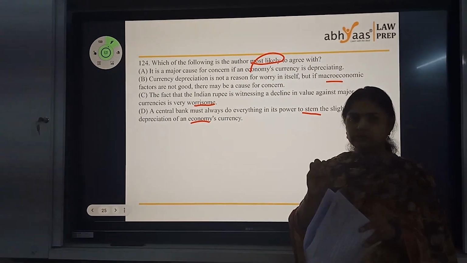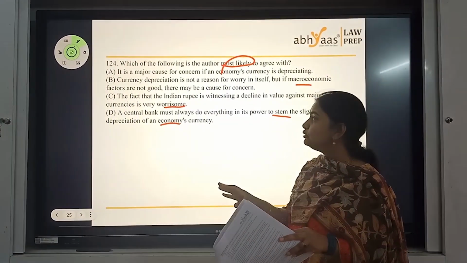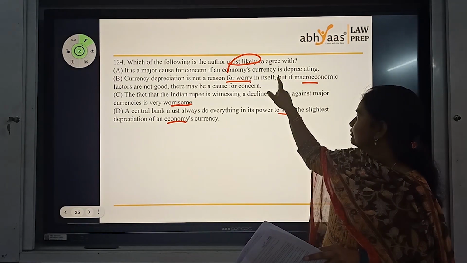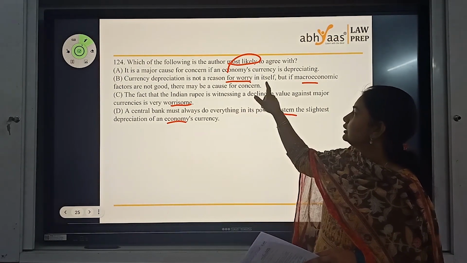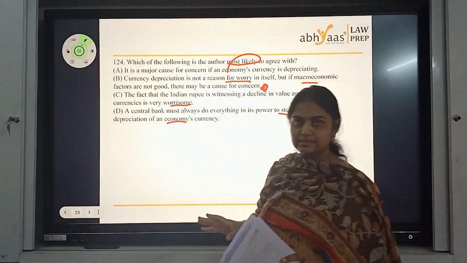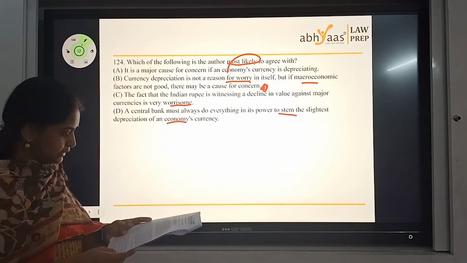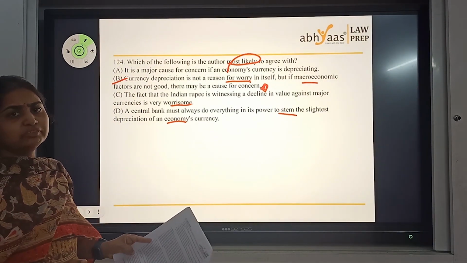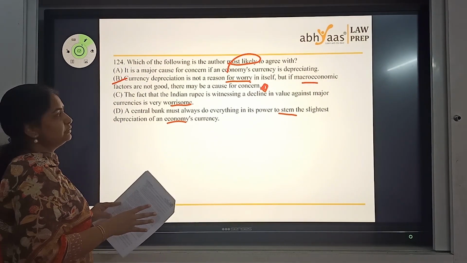Again, a lot of trigger words that we have here. So if you look at it, depreciation in this case is not a reason for worrying in itself, but if other factors are not good, then it is something to worry about. So this turns out to be the best possible answer for us in this question. Okay? So 124B. The first 2-3 lines of the paragraph will help you to get to this answer.